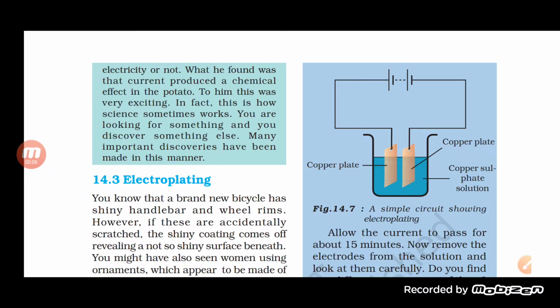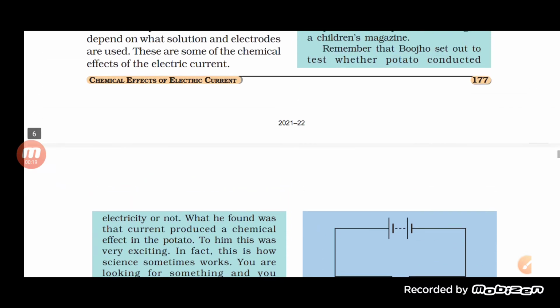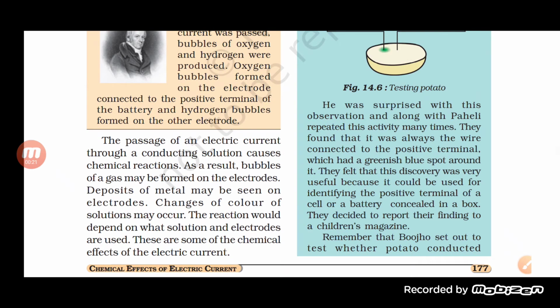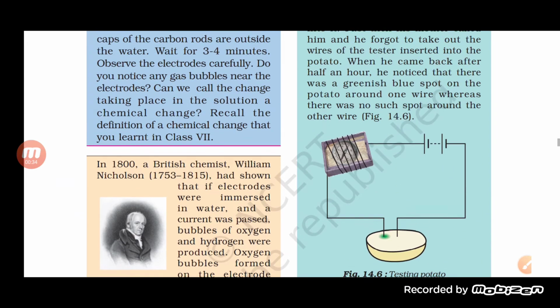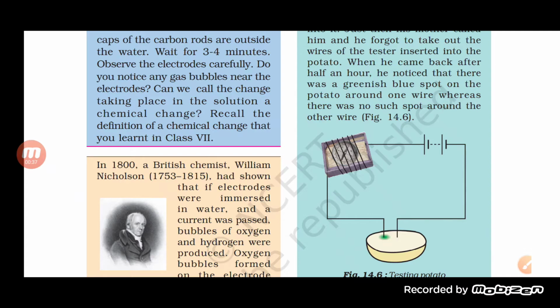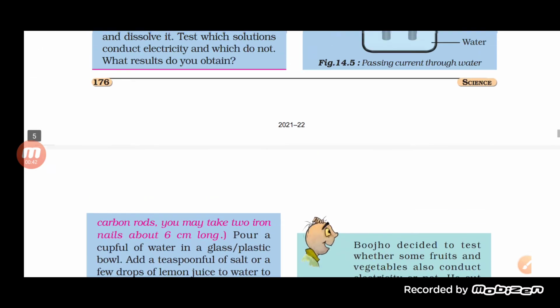So students, in the previous class in this chapter, the chemical effect of electric current, we were discussing what a good conductor is and what a bad conductor is. We were also talking about how a good conductor allows electric current to pass through it. And in case of a bad conductor, we have seen that it does not allow, or allows very little, electric current to pass through it.